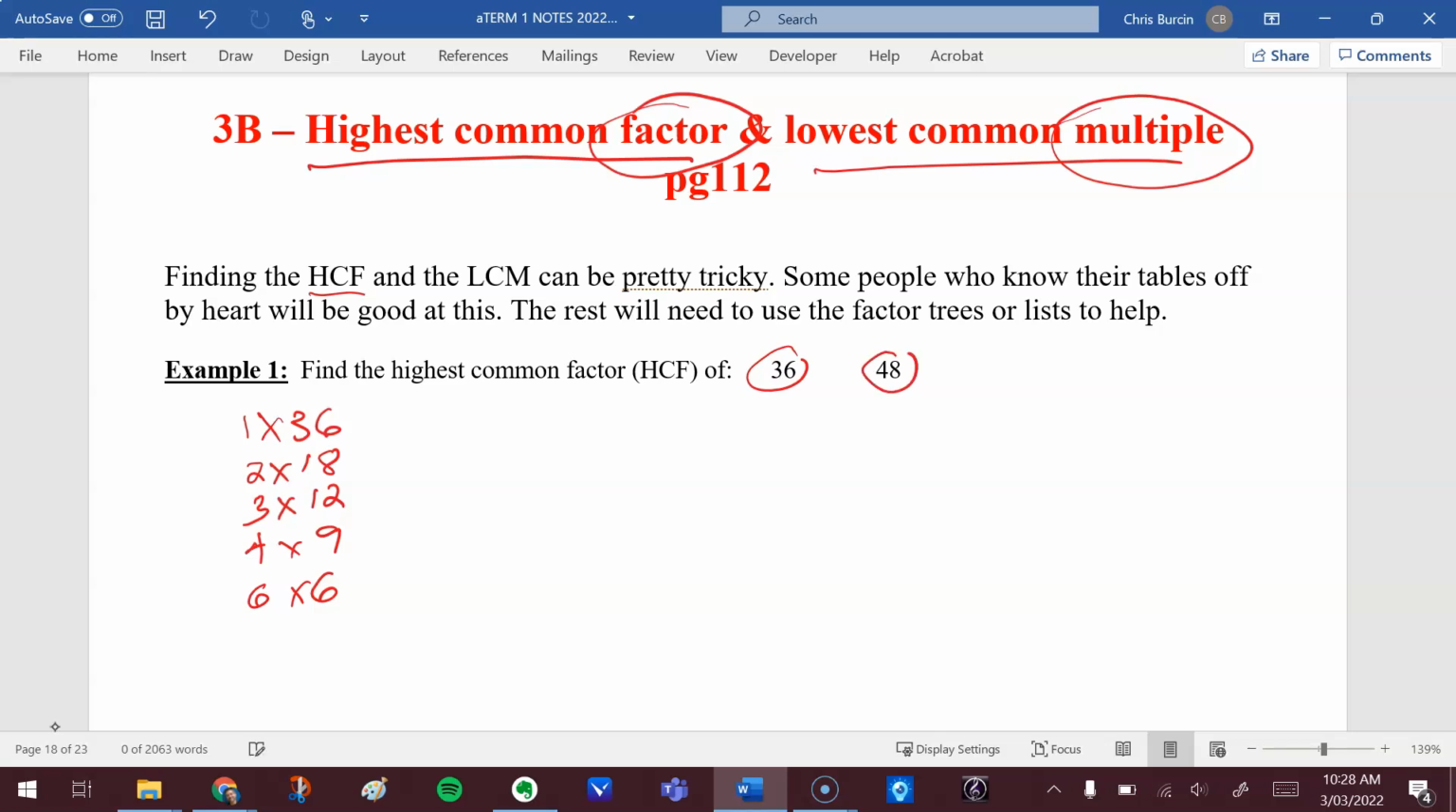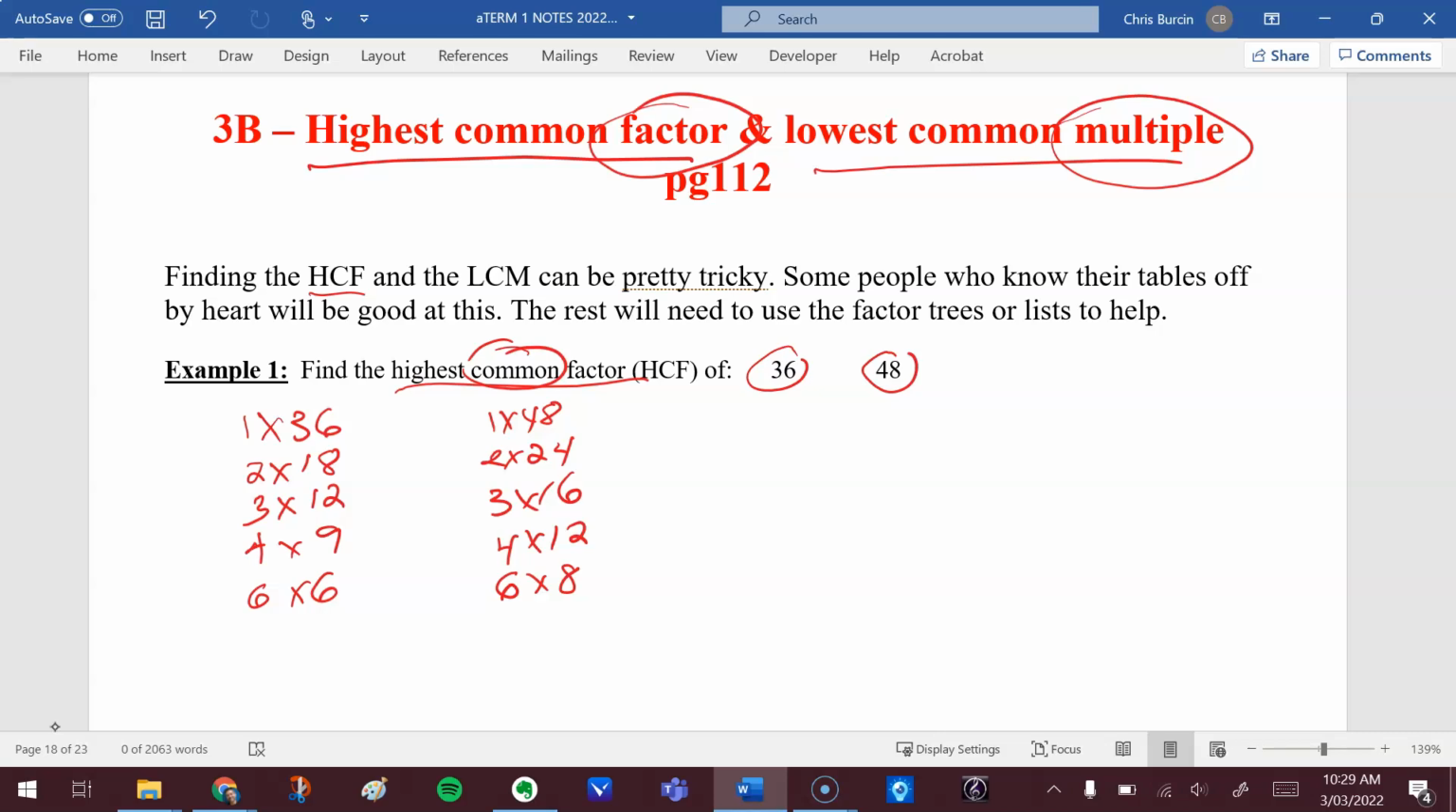And then if we look at 48, we're looking for the highest factor that they have in common, the highest one. So 1 times 48. We'll give you 48. 2 times 24. Is there a 3 times? There is. 16. Is there a 4? Well, this is jackpot. We're having a great time. And then 6. There's no 5 that will go in there evenly, but 6 times 8 does.